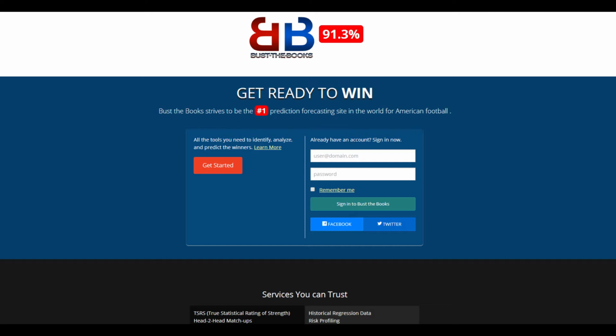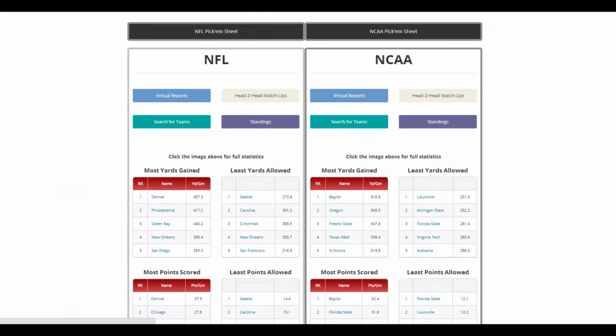So I'm here at the main site. I'm just going to log in. You've got 3 different ways of logging in. You can create an account with us. You can sign up via the social services, Facebook or Twitter. Once you sign up, you just click on your button and just go right in.